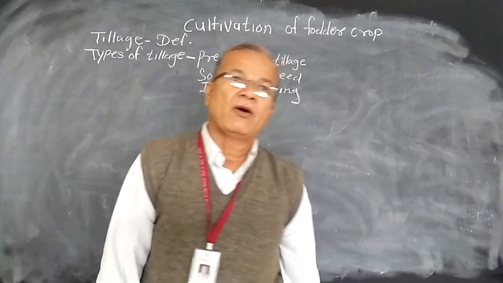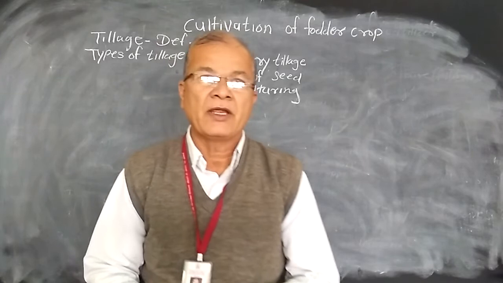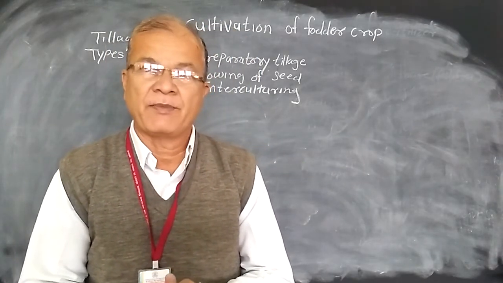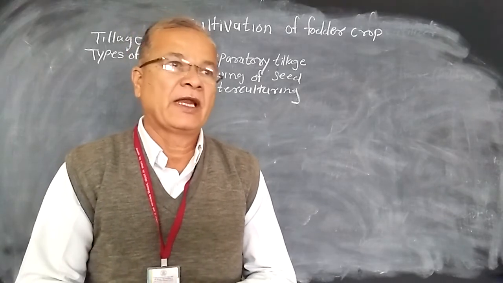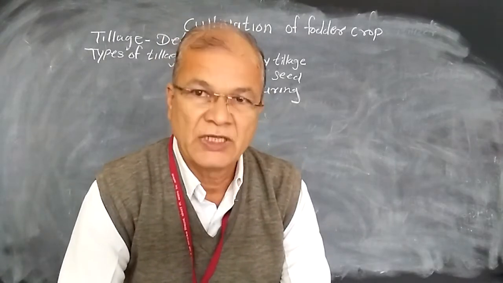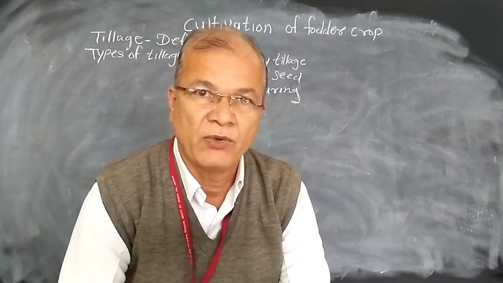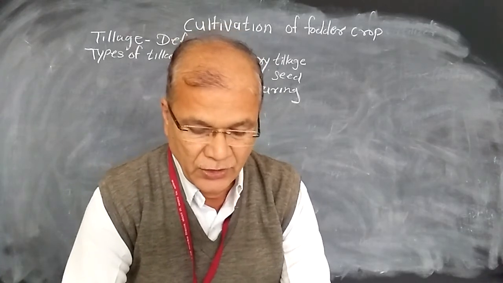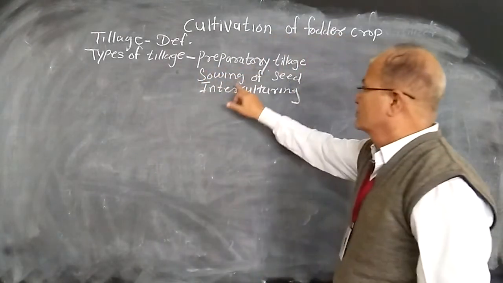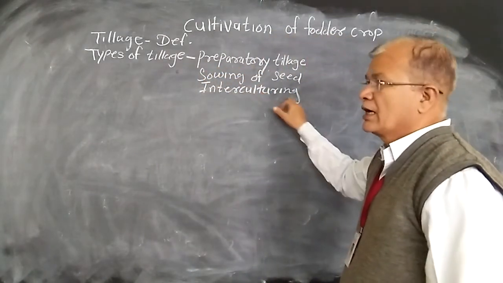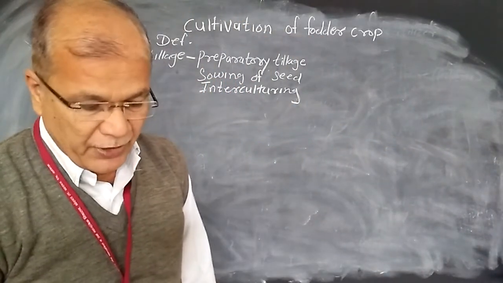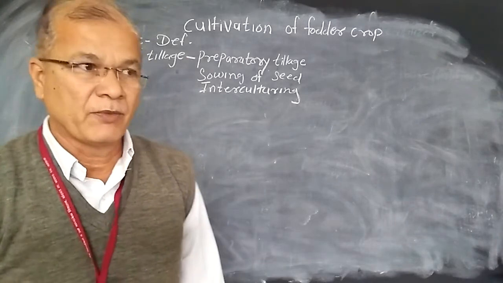The examples of the interculturing are hoeing, weeding, and application of the various types of fertilizers, particularly nitrogenous fertilizer, that is known as top dressing. So these are the operations carried out in interculturing. These are the three types of the tillage: preparatory tillage, sowing of the seed, and interculturing. Now the various implements that should be used for the various types of the operation.